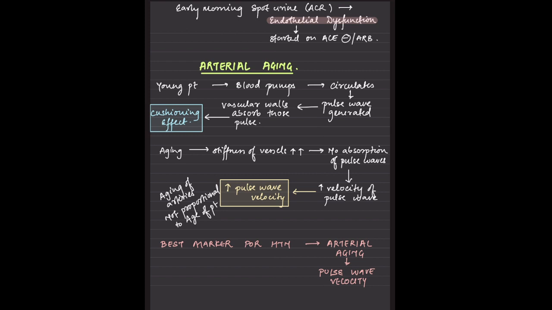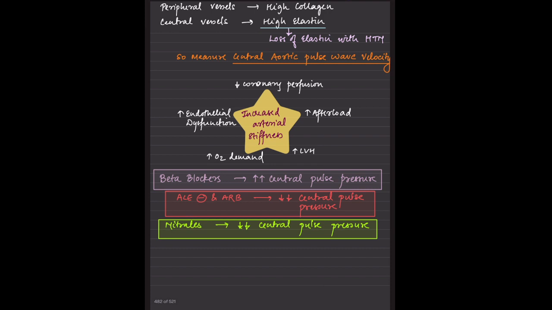So aging of the arteries is not proportional to the age of the patient. Remember this: the best marker for arterial aging is the pulse wave velocity. Very important as a marker. So we look into the central vessels, and we measure the central aortic pulse wave velocity. The central vessels have high elastin and peripheral vessels have high collagen. Whenever there is an increase in arterial stiffness, that will lead to vasospasm, an increase in oxygen demand, an increase in afterload, a decrease in coronary perfusion, and an increase in LVH.